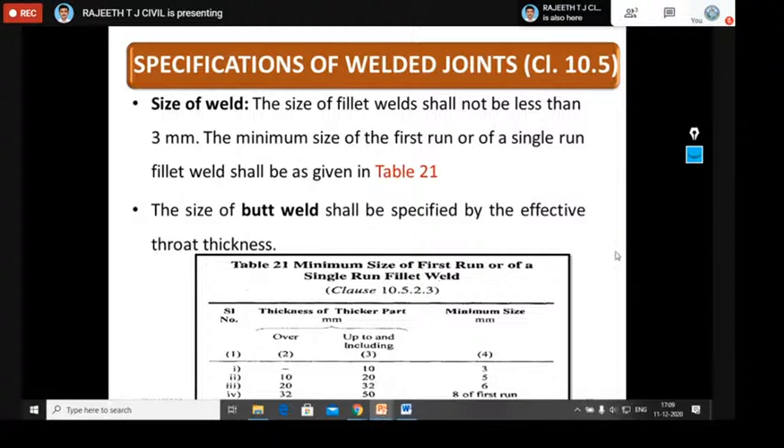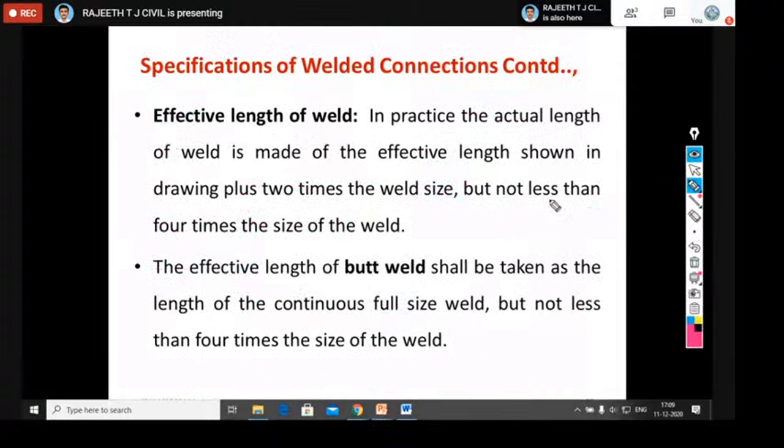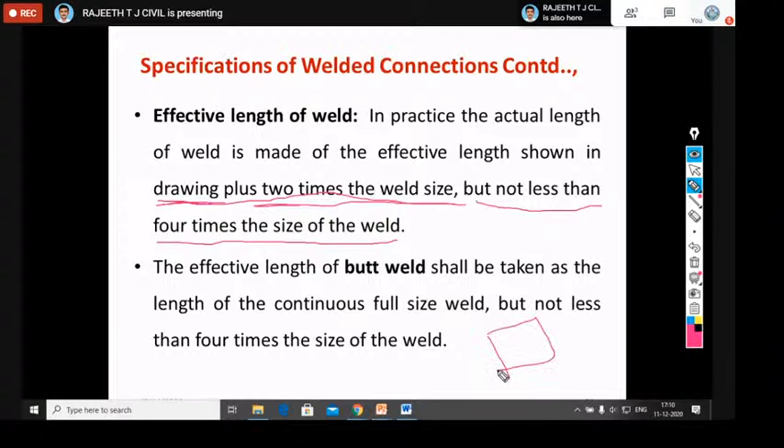Next is the effective length of the weld. In practice, the effective length is the length shown in the drawing plus 2 times the weld size, which we provide as end returns at both ends.